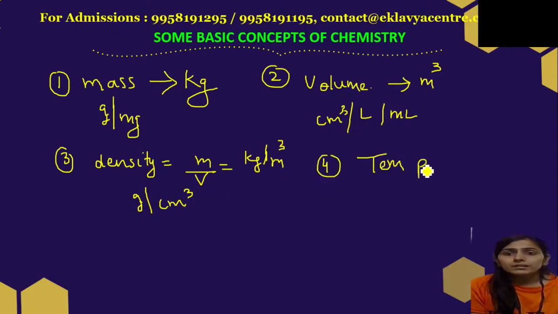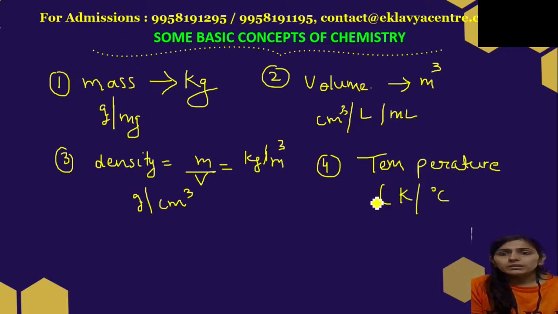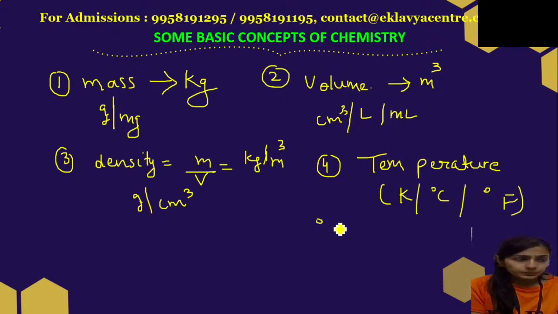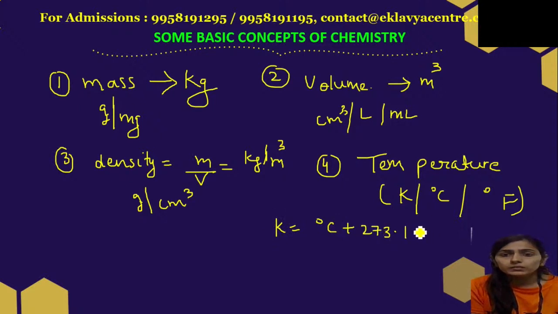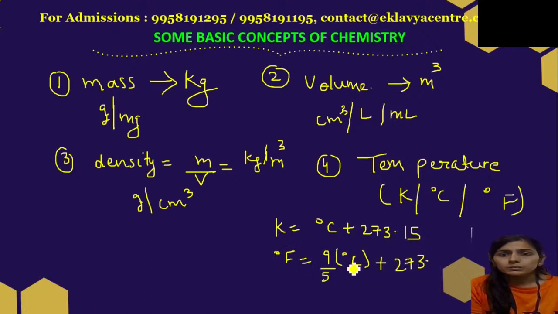The units are Kelvin, degree Celsius and degree Fahrenheit. If you want to convert, Kelvin is equal to degree Celsius plus 273.15. This is how you can do the conversion. And degree Fahrenheit is equal to 9/5 degree Celsius plus 32.